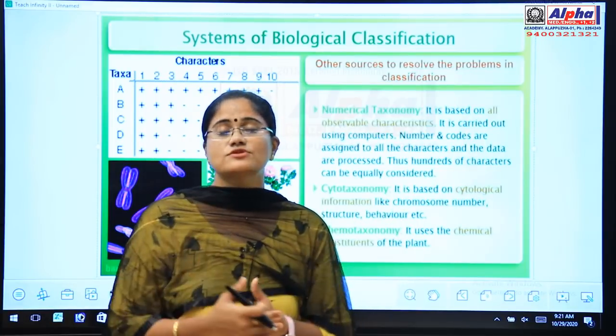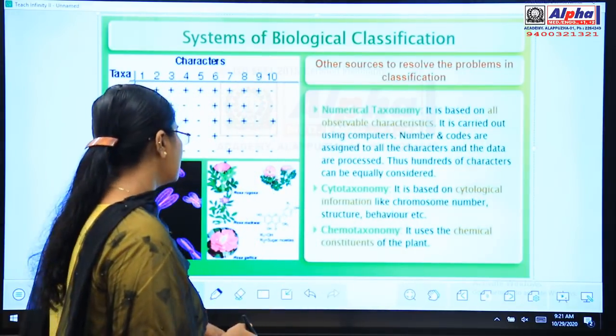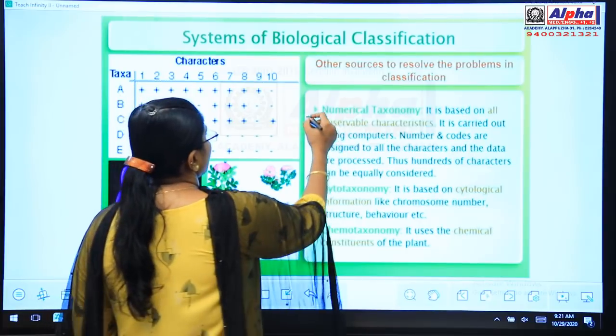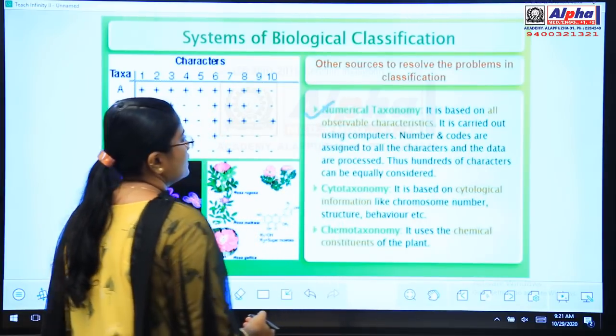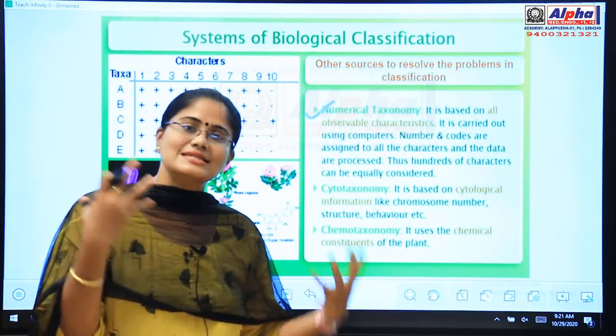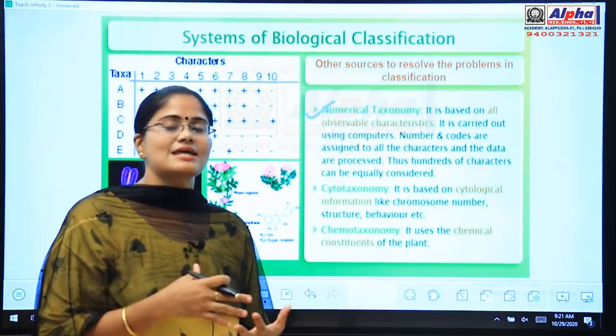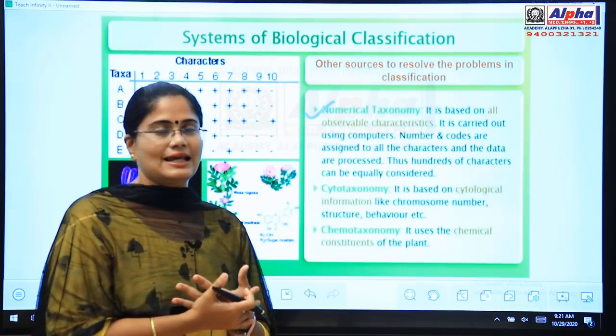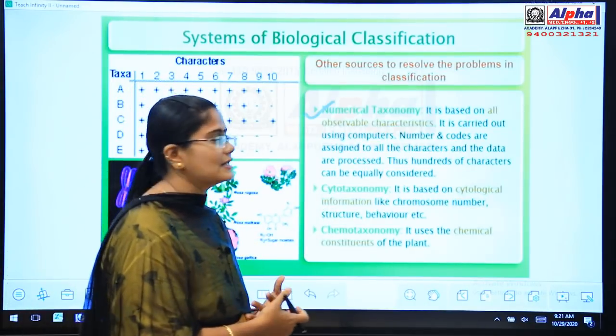There are three types of taxonomy. First one is numerical taxonomy. Numerical means numbers, isn't it? So in this taxonomy, numbers are related. So let's see how numbers are related here.